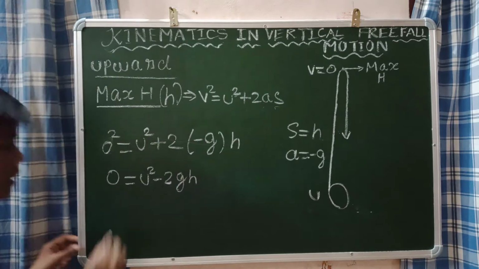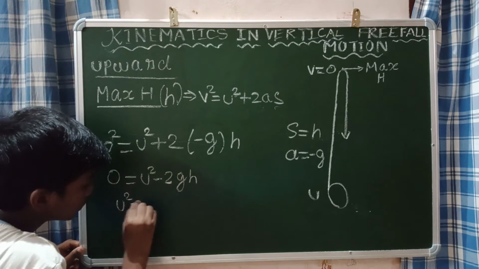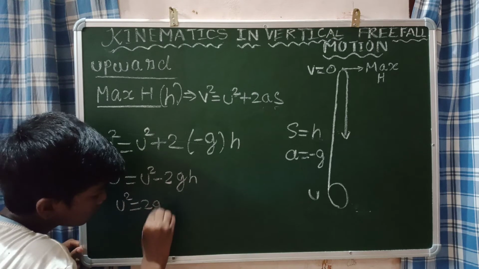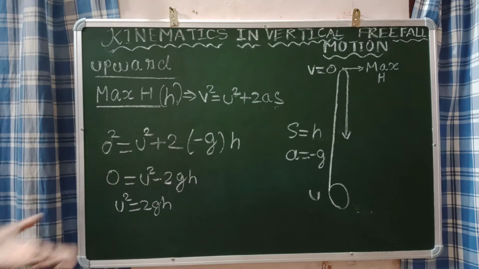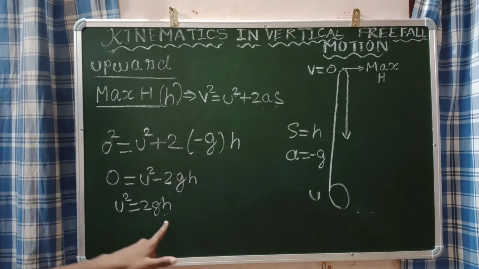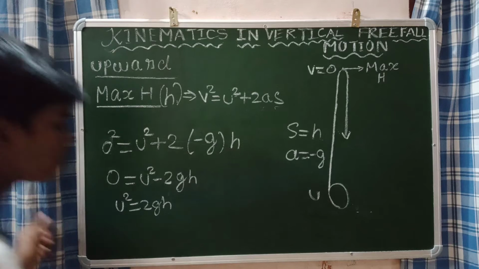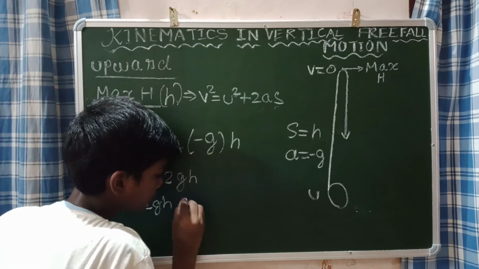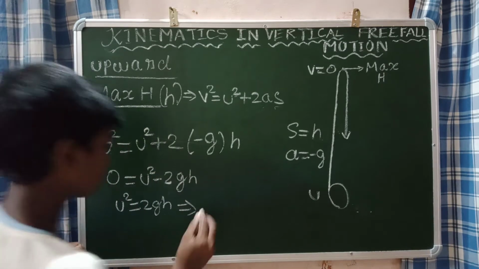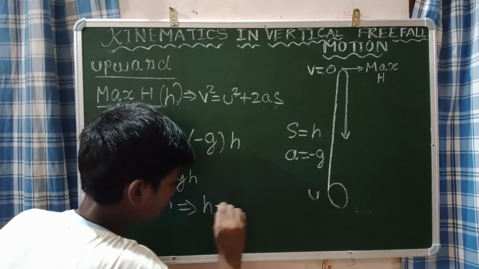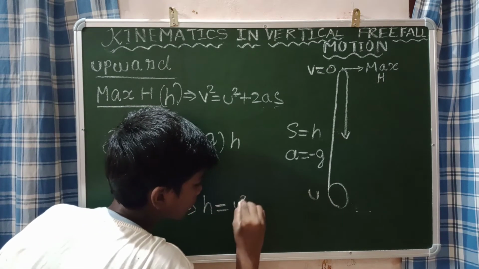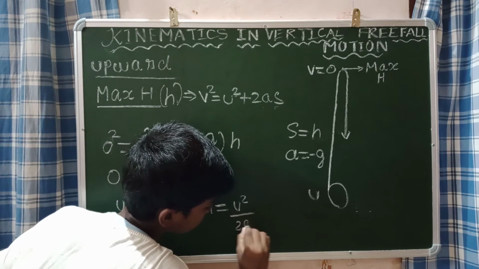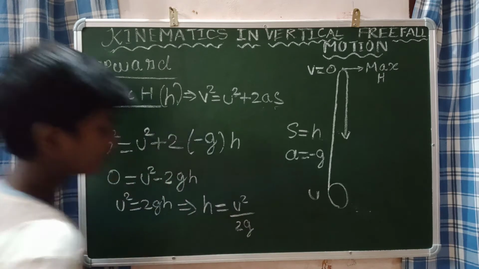And we can say that u square is equal to 2gh. Now we need to find this h only. This h only gives us the maximum height. So what will be h? This implies that h is equal to u square divided by 2g. That's all. That's a simple equation.